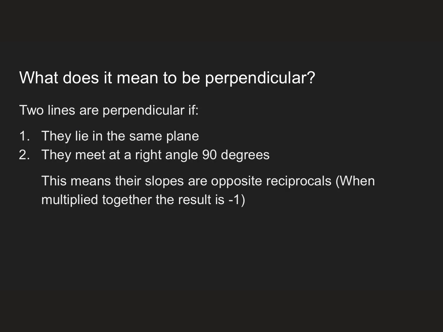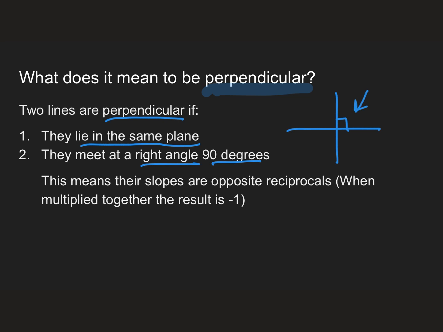So what does it mean to be perpendicular? Two lines are perpendicular if they lie in the same plane. Again, they have to be on the same plane. They meet at a right angle. They have to be 90 degrees. So we're talking about lines that meet at a right angle. Remember that little box means it's a right angle.